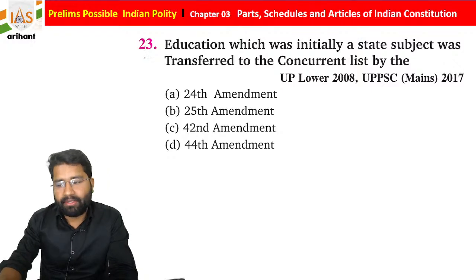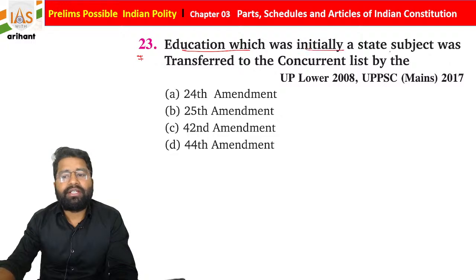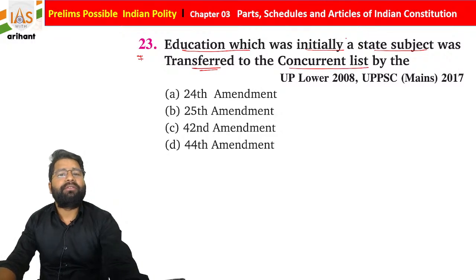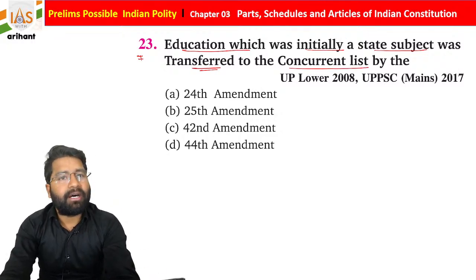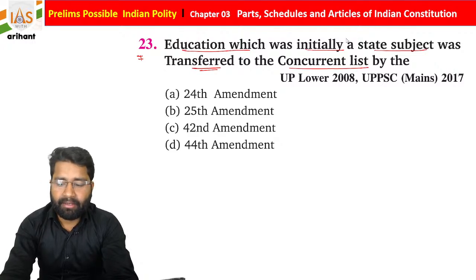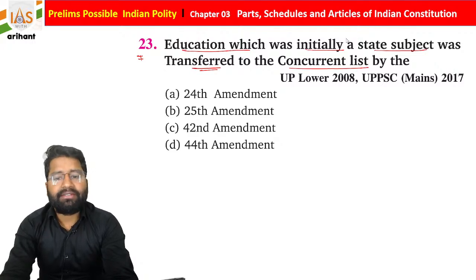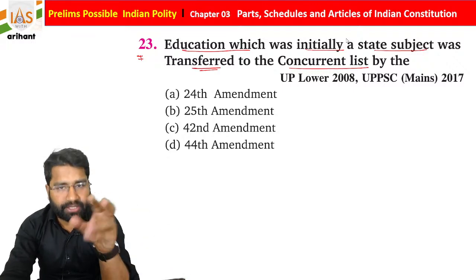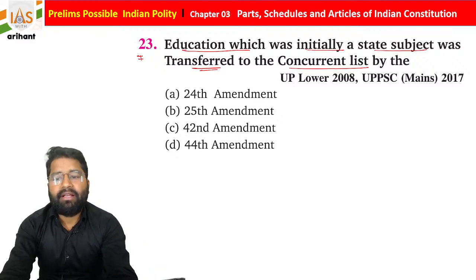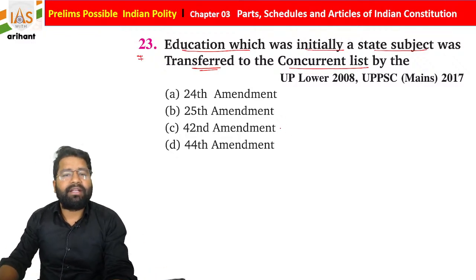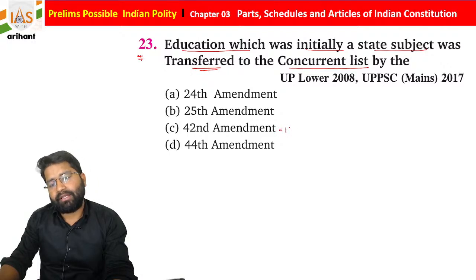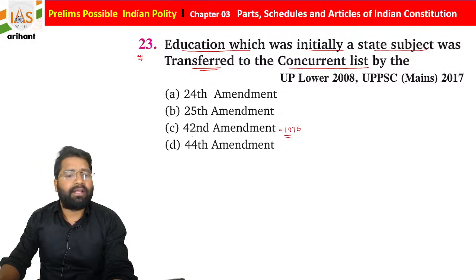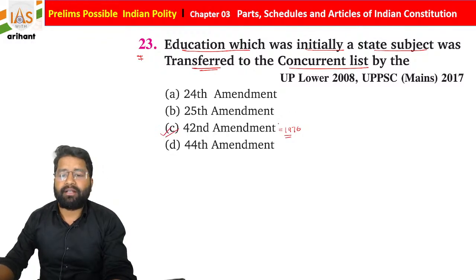Getting it? Now if you see the next question, it says that education, which was initially a state subject, was transferred to the concurrent list by which of the following amendments? So there was some amendment. Initially it was a matter of the state, but later it was found that as education is a national concern, center as well as state both can legislate on the same. So what you find, students, is there was a very big amendment that took place in 1976, and this is basically called the 42nd Constitutional Amendment Act 1976.